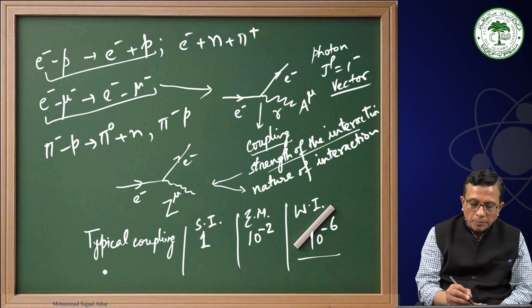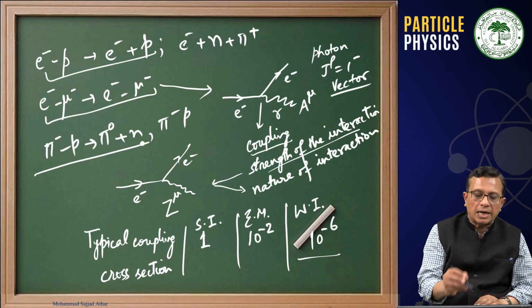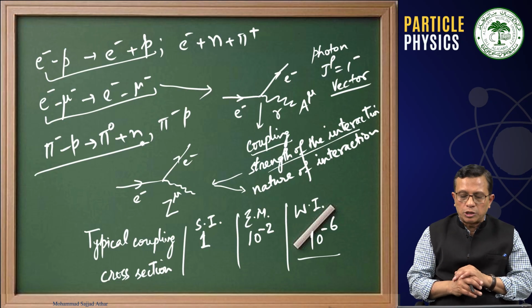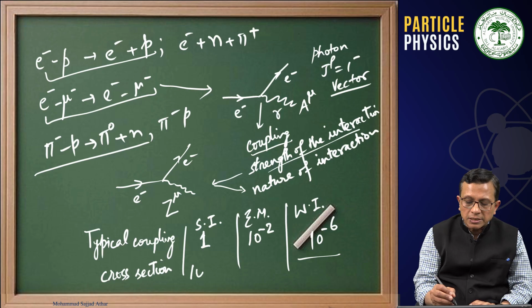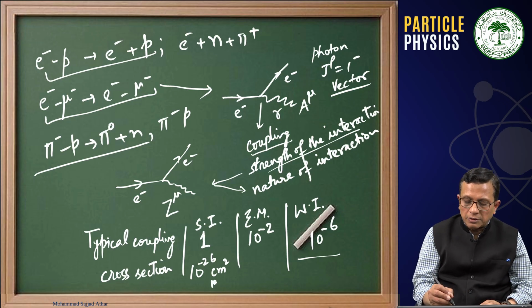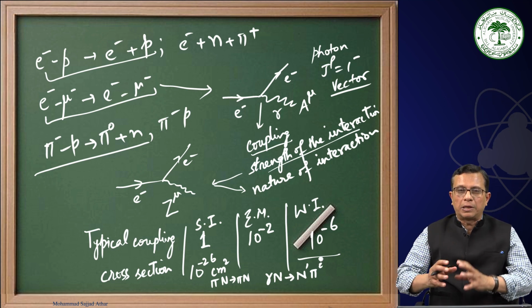And if we talk about the cross section, then for pi minus p going to pi 0 n or pi minus p going to pi minus p, the cross sections are of the order of 10 power minus 26 centimeter square. So this will be for pi n scattering. If we are talking about a photon scattering on a nucleon, and we have a nucleon and a pion in the final state, this can be a pi 0, pi plus or pi minus.